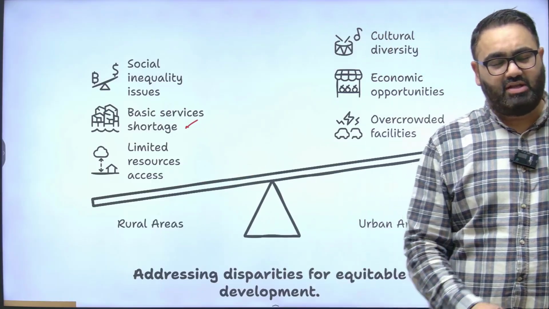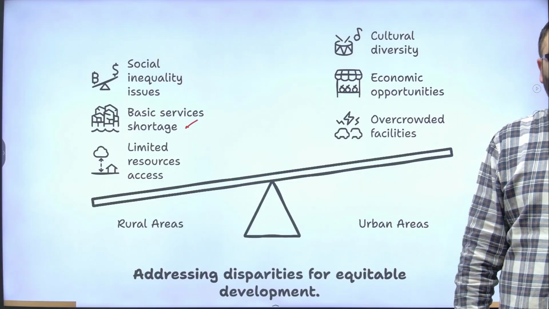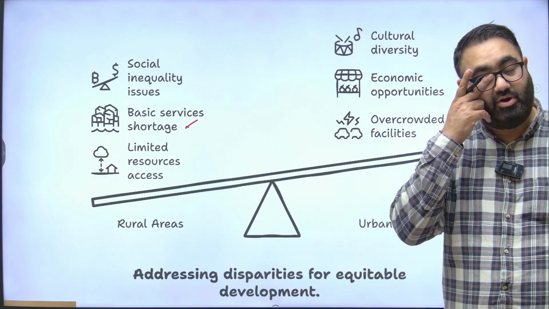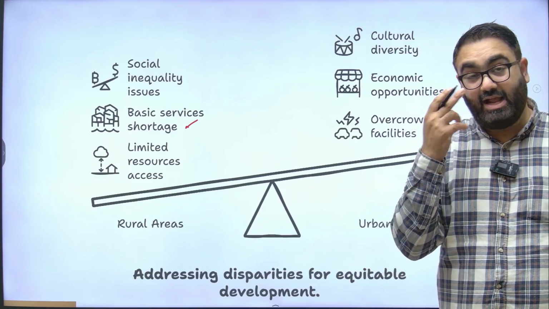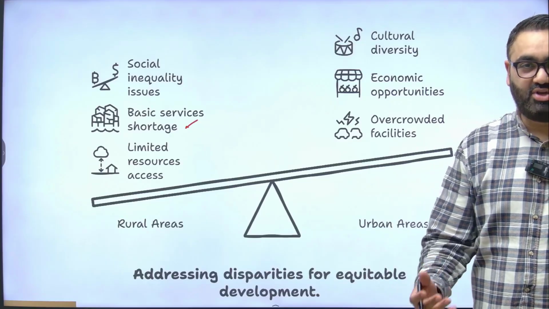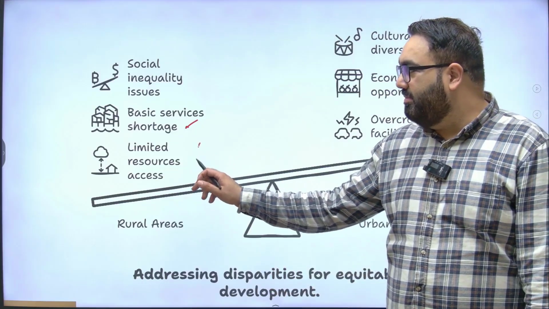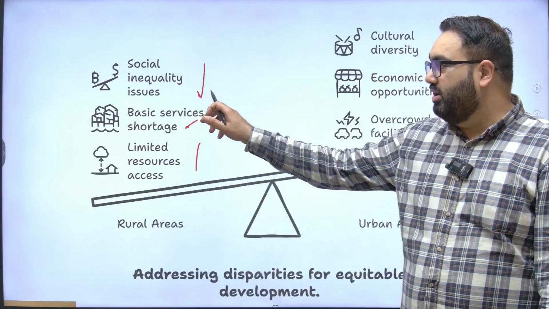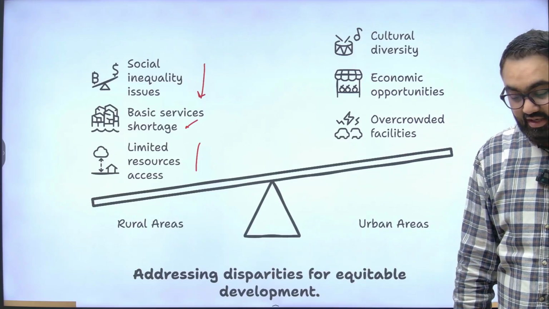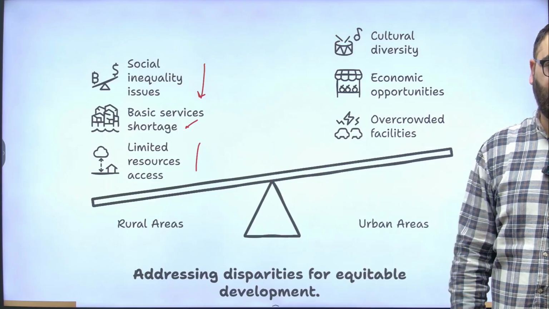You see, whenever, for example, anyone has a life threatening disease in the rural areas, the first reaction is to run to urban areas and see if we can find a place in a good hospital, because the rural areas lack those basic amenities, lack those basic necessities of life. Look at the education sector, look at any other kind of facilities. There are limited resources available, and there's much more social inequality. The cases of discrimination on the basis of caste, the cases of untouchability, are mostly seen in the rural areas rather than in the urban areas.